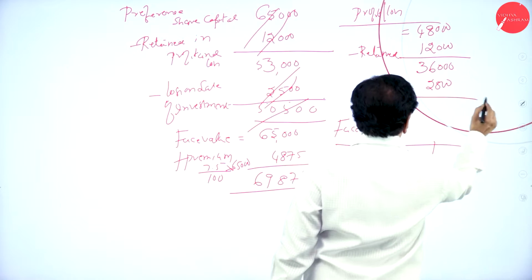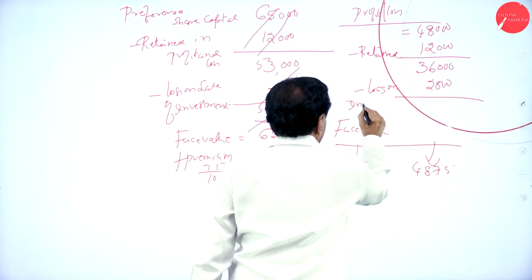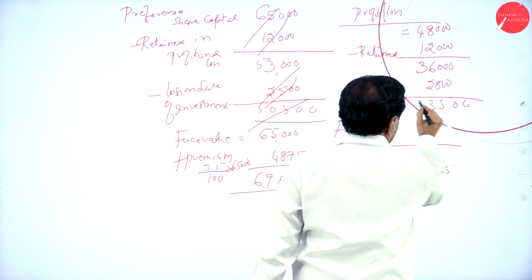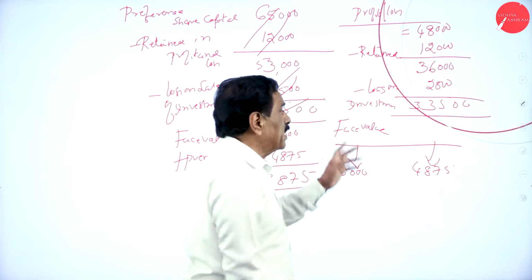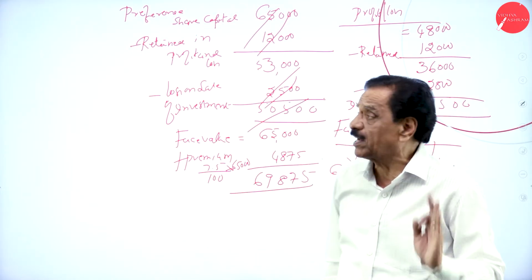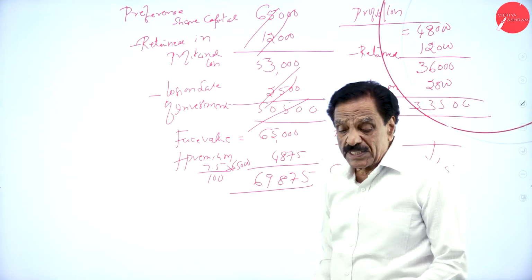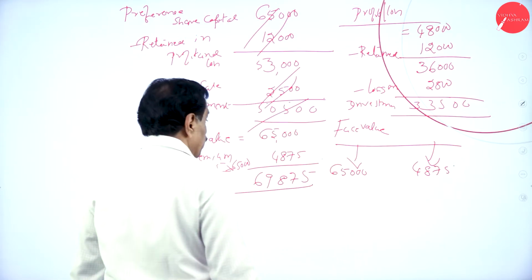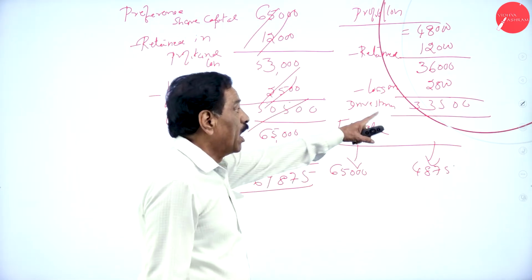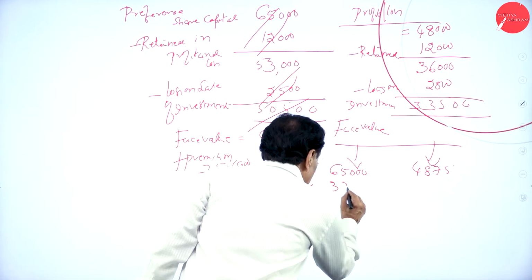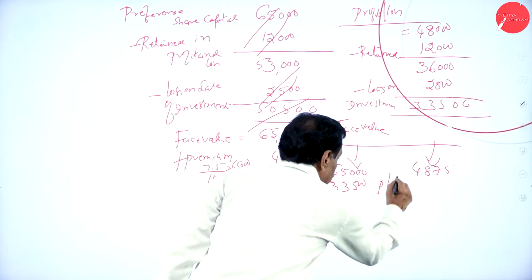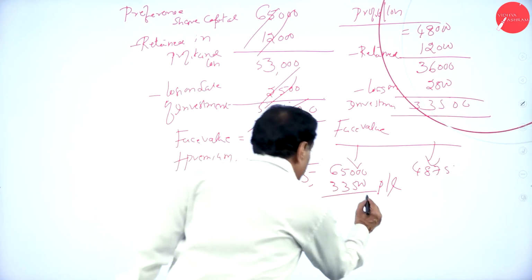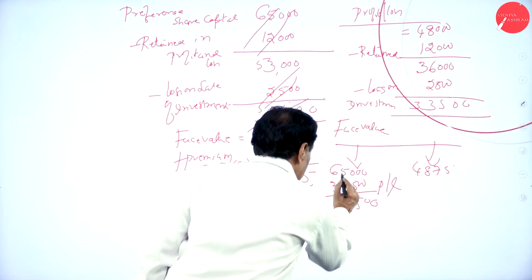2,500. This is the loss on investment. You have got a balance of 33,500 in your P&L account. But how much do you need, with the face value at 65,000? We can utilize this fund only to the extent of 33,500.